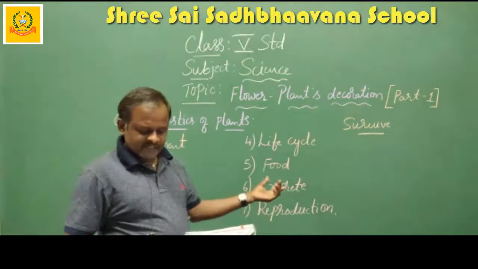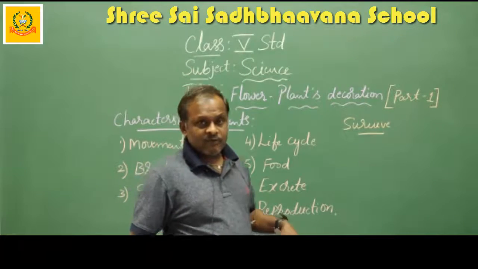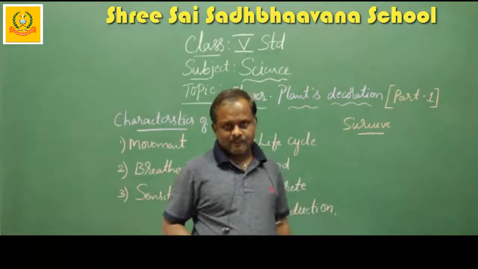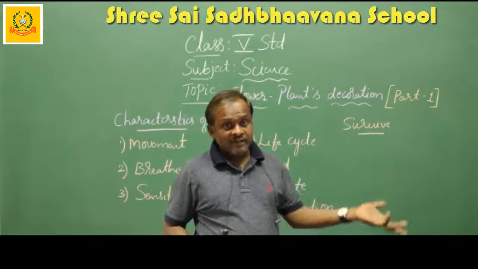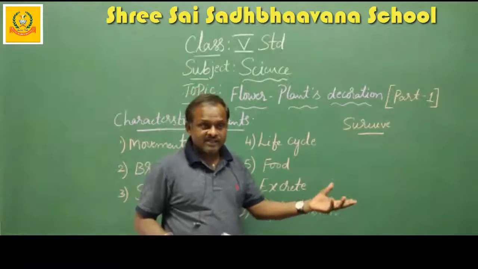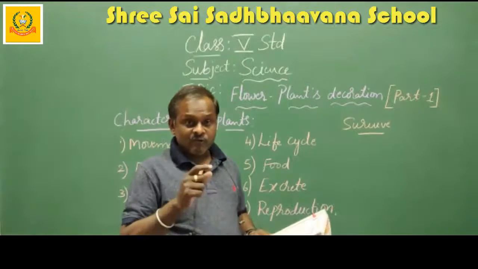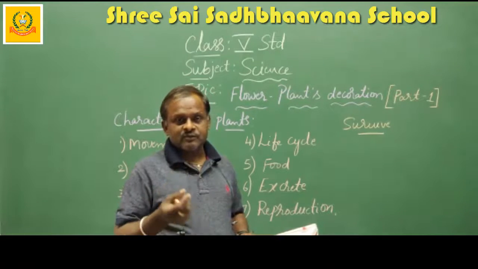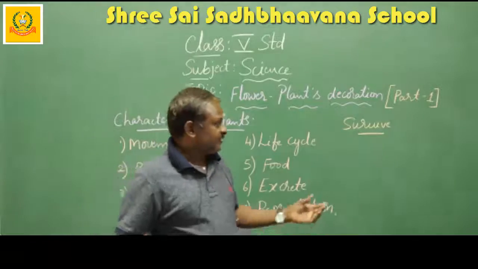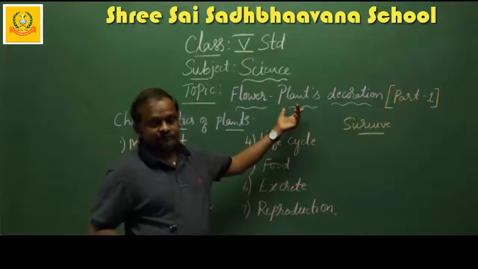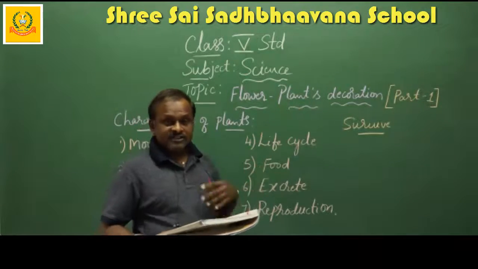Plants, what do they provide us? For what purpose are we depending on plants? That means what they supply us. Here it is given, plants provide us food to eat. That means what you are eating is all directly or indirectly coming from these plants only. And oxygen to breathe.